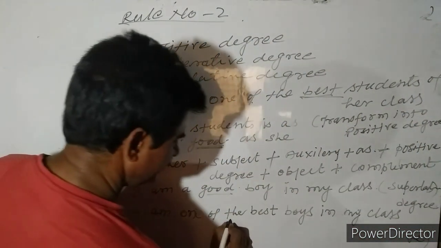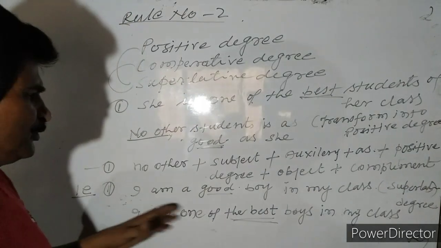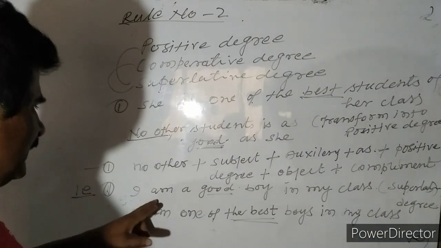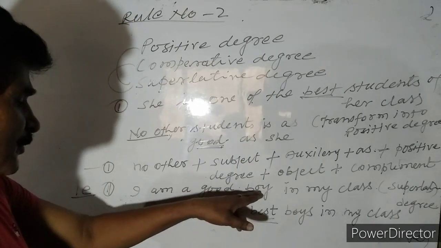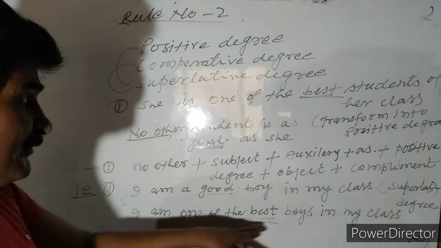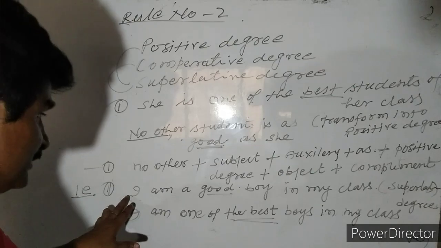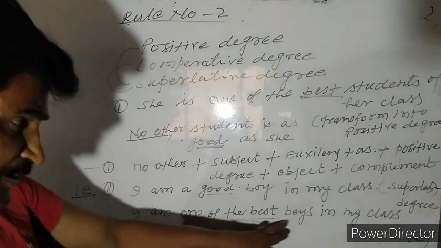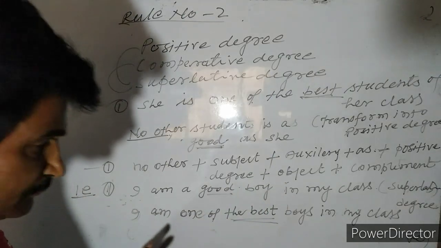It is in superlative degree, the best. And the sense of both sentences: I am a good boy in my class. Here the goodness is qualified. The boy is qualified by good, and here the boy is qualified by best. Both are the same sentence in sense: I am one of the best boys in my class. I am a good boy in my class.